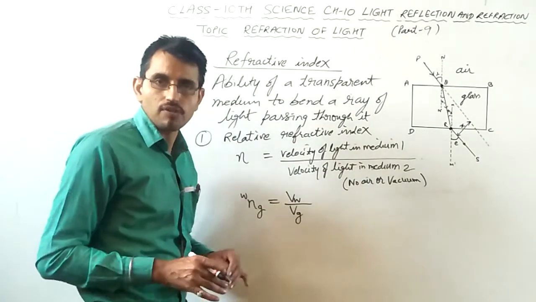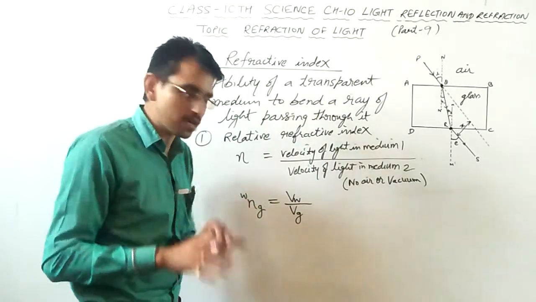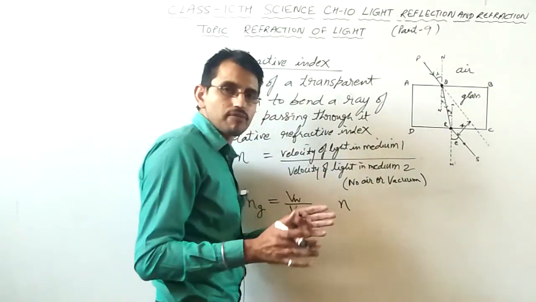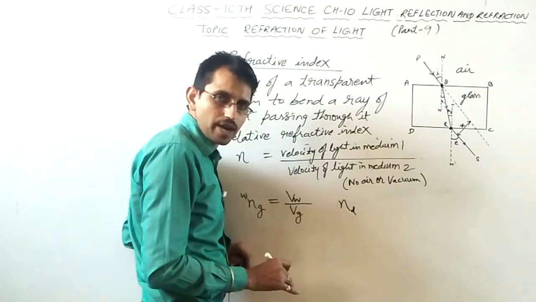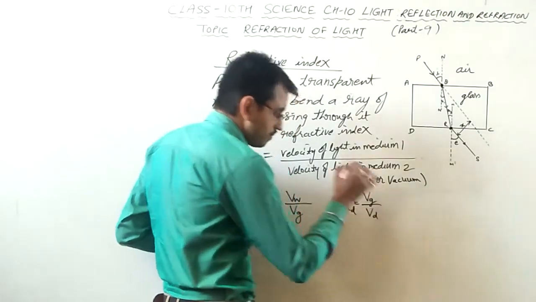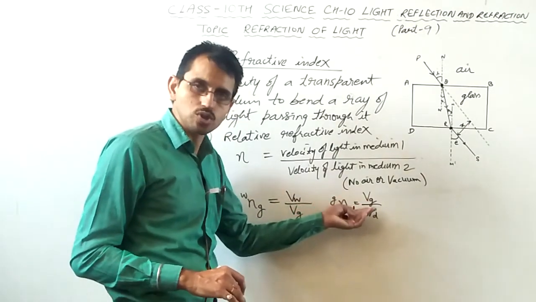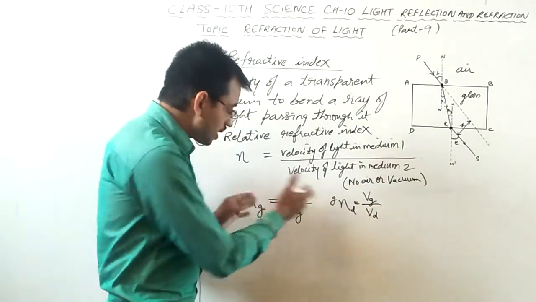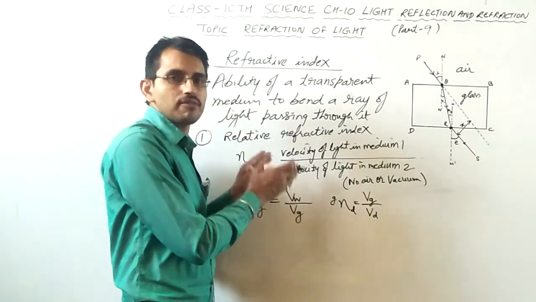If you take any other pair of transparent media like glass and diamond, or diamond and water, we can also make it like this. Suppose glass and diamond. So you are calculating the refractive index of diamond with respect to glass. So diamond will come here, D for diamond, and glass G. So the ratio will be Vg upon Vd. Refractive index of diamond with respect to glass is equal to the ratio of speed of light in glass to the speed of light in diamond. So these ratios where we are not involving air or vacuum are called relative refractive index.